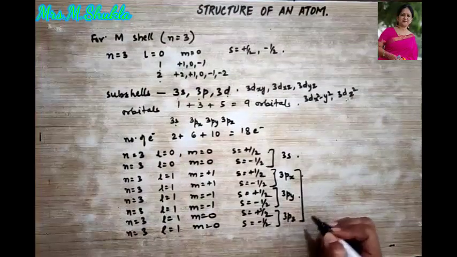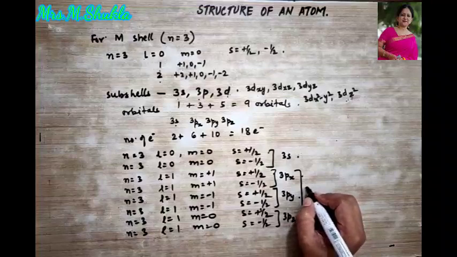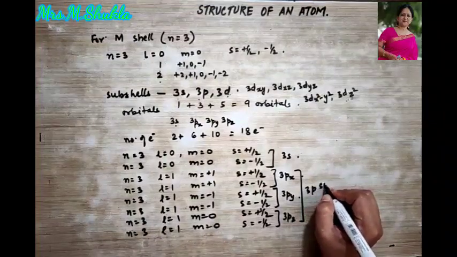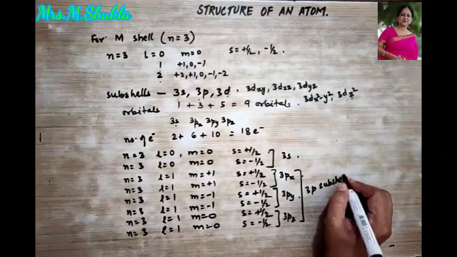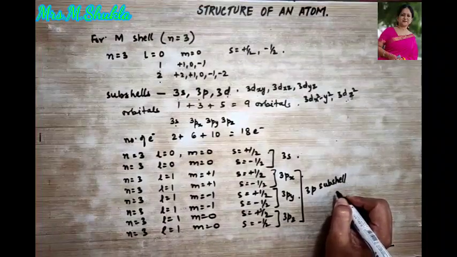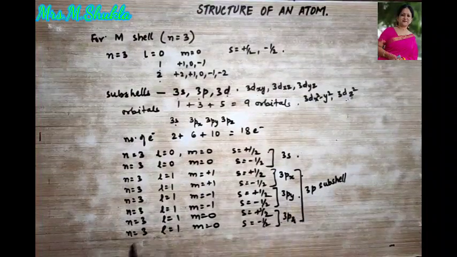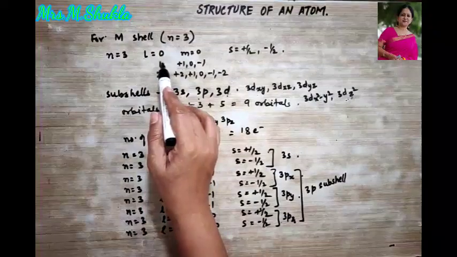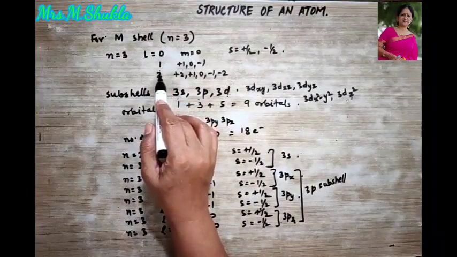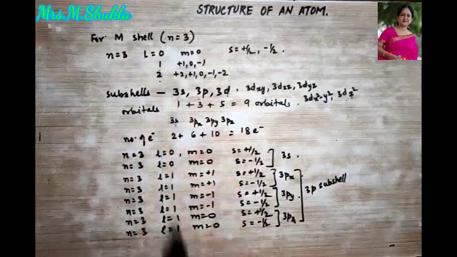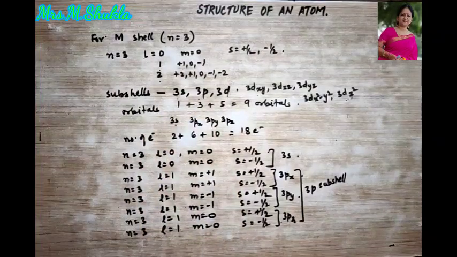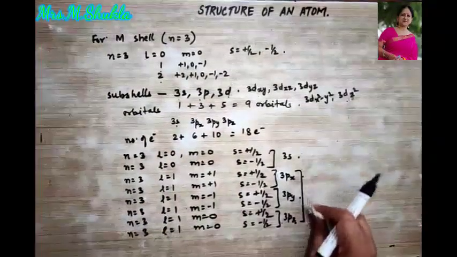So in total, this is for the 3p subshell. How many electrons are we getting over here? 6, right? Now this one was when L was equal to 1. Now the same set we are going to write for the d subshell. So let's see that also.